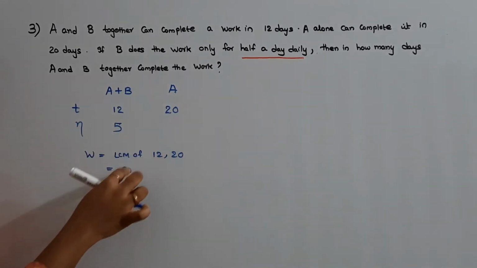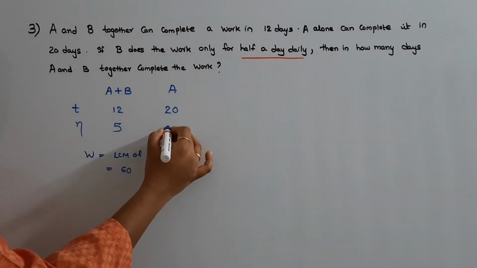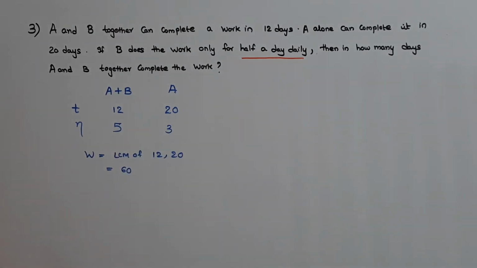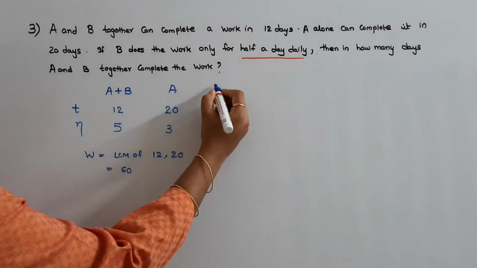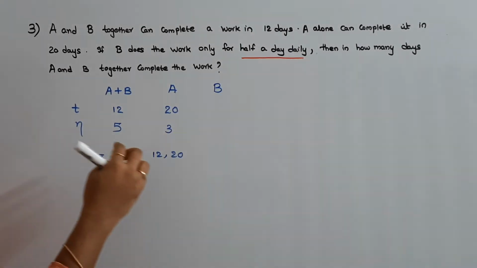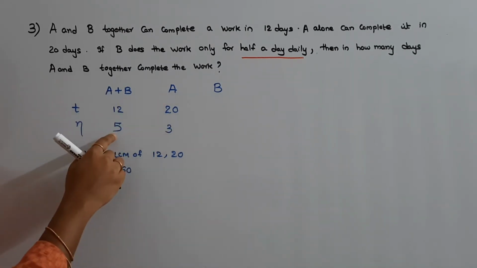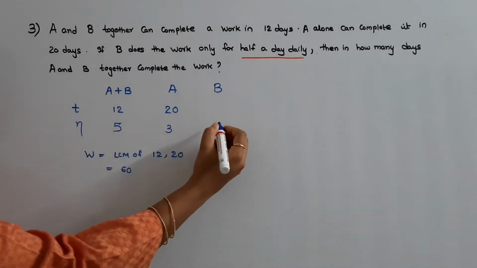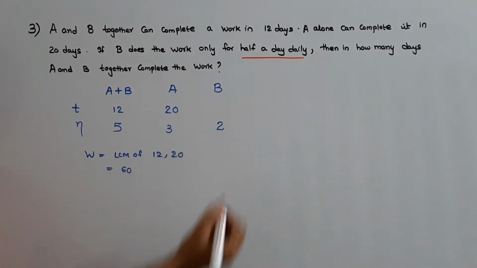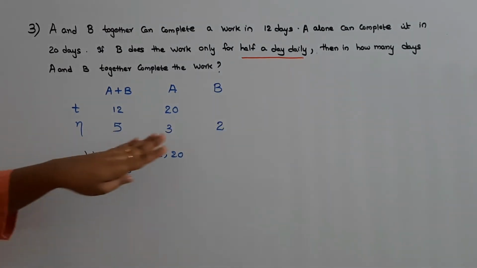Efficiency of A will be 60 by 20, that will be equal to 3. Now we can find the efficiency of B from this. Efficiency of B will be what? Efficiency of A plus B minus efficiency of A, that is 5 minus 3, that is equal to 2. Now we got the efficiency of B also.